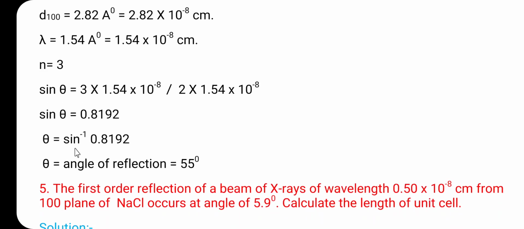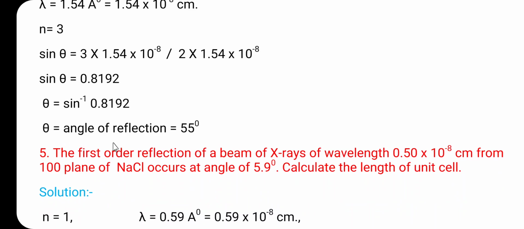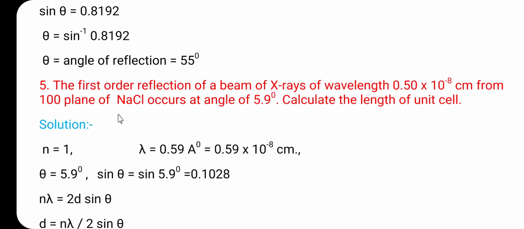So theta is equal to sine inverse of 0.8192, and here the theta, that is the angle of reflection, is equal to 55 degree. So here the 55 degree is the answer. The fifth problem: the first order reflection of a beam of X-rays of wavelength 0.50 into 10 raised to minus 8 centimeter from 100 plane of NaCl occurs at angle of 5.9 degree. Calculate the length of the unit cell.